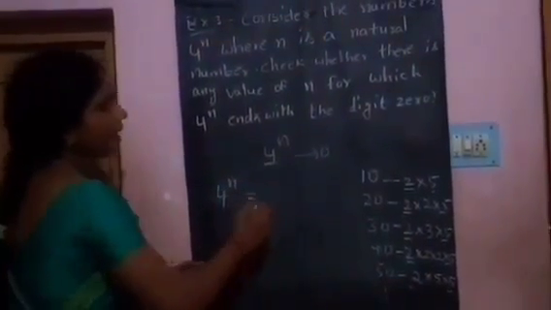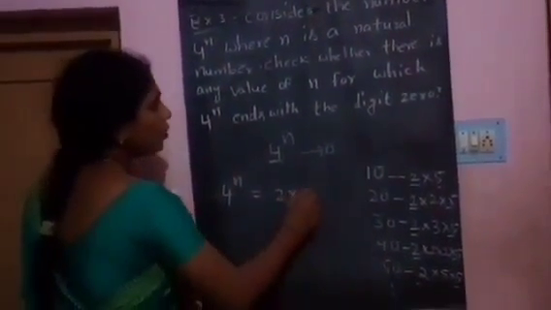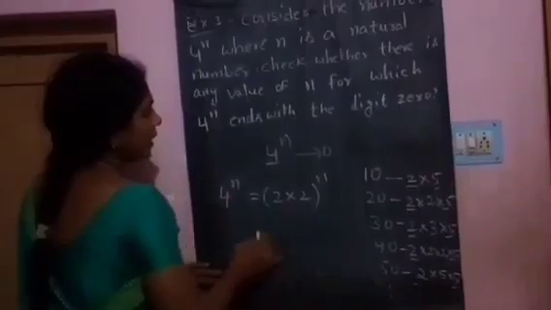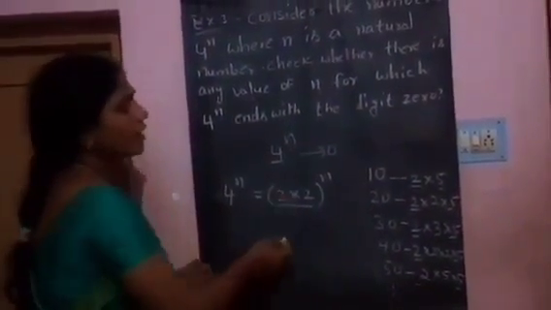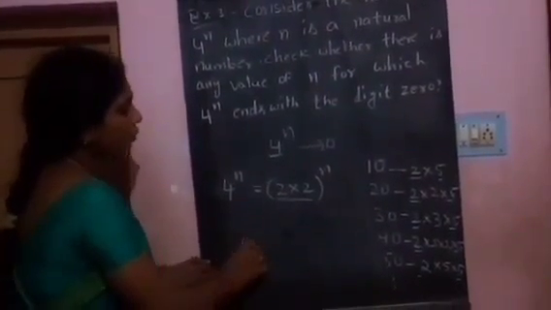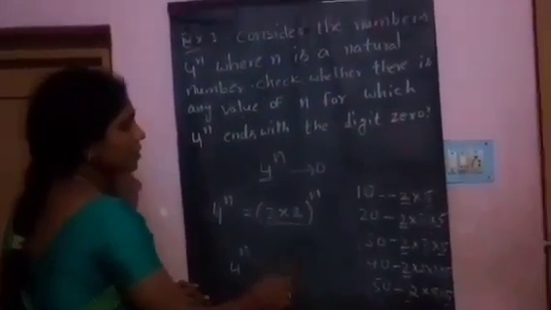4 power n equals 2 into 2 whole power n. In this prime factorization, only 2 is there, not 5. Therefore, 4 power n cannot end with 0.